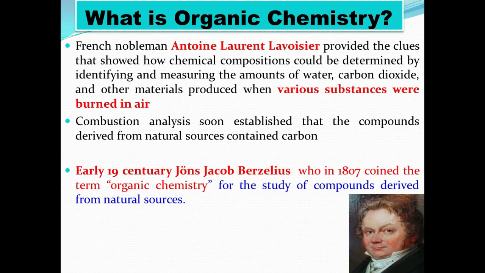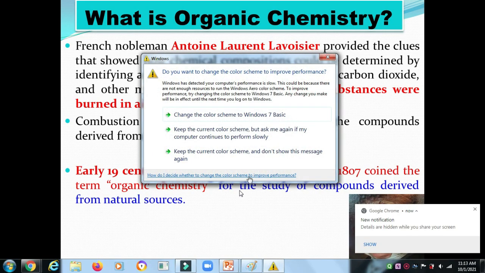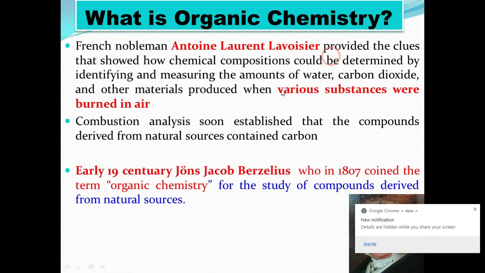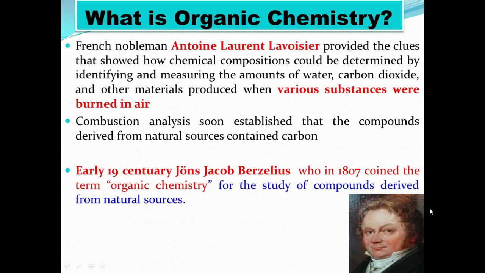The French nobleman Lavoisier provided the clue that chemical composition could be determined by identifying and measuring the amount of water, carbon dioxide and other materials produced when various substances were burned in air.